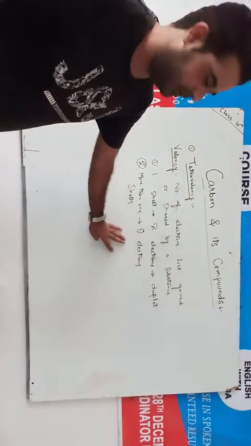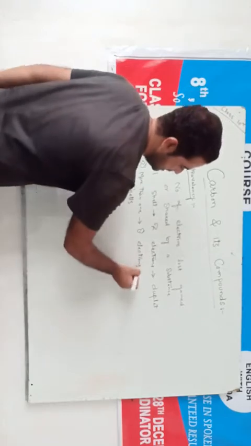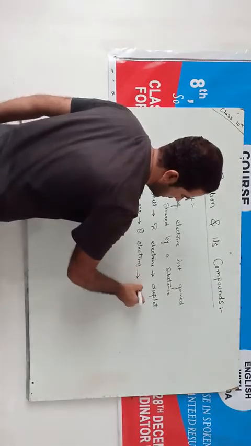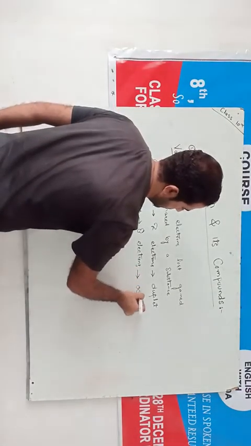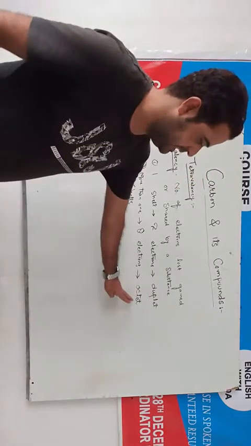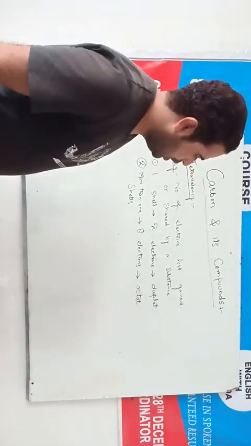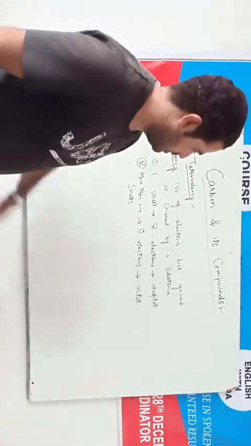In chemistry we call this octet, O-C-T-E-T. Octet means 8 electrons.